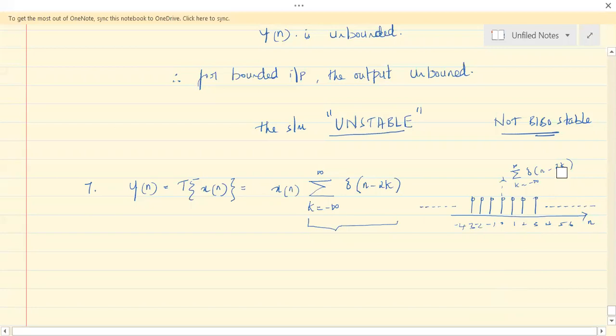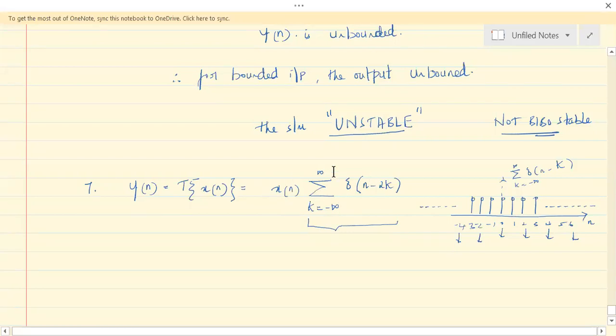What I have sketched is n minus k. So what is n minus 2k? You'll have values only at 0, 2, 4, 6, minus 2, minus 4. That means only at even instants of time you will have x of n, so the odd instants of x of n are eliminated.